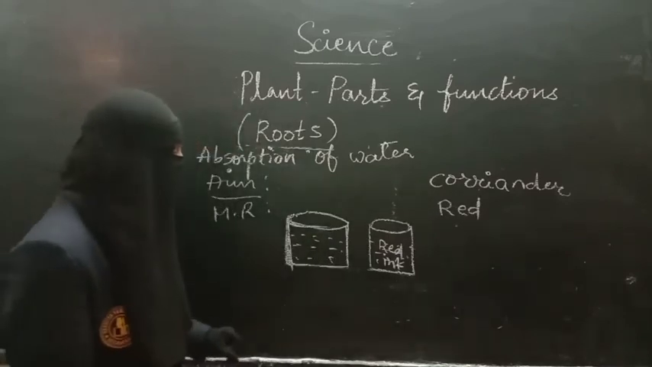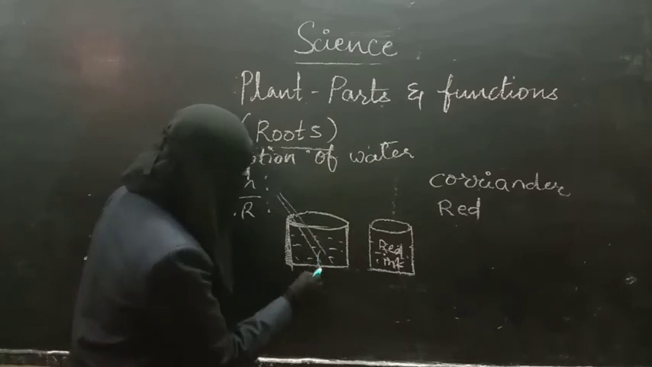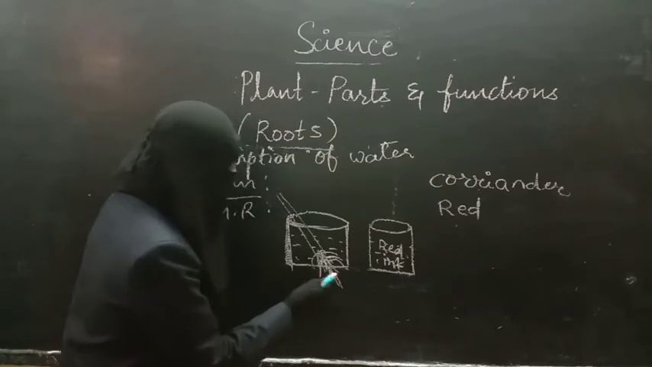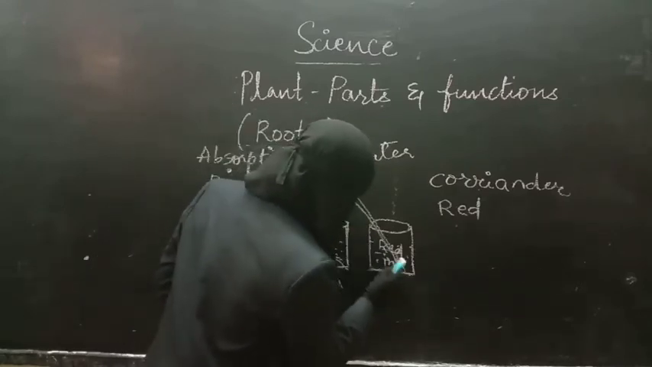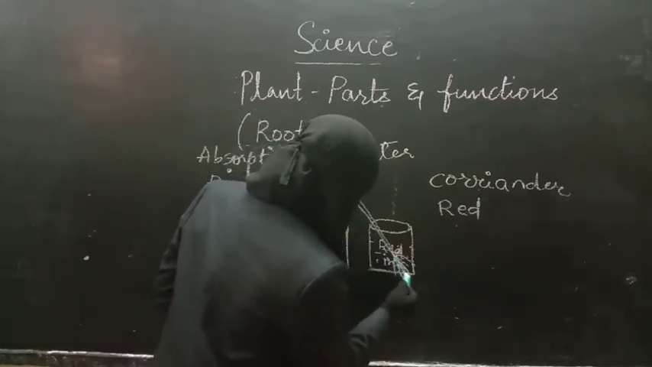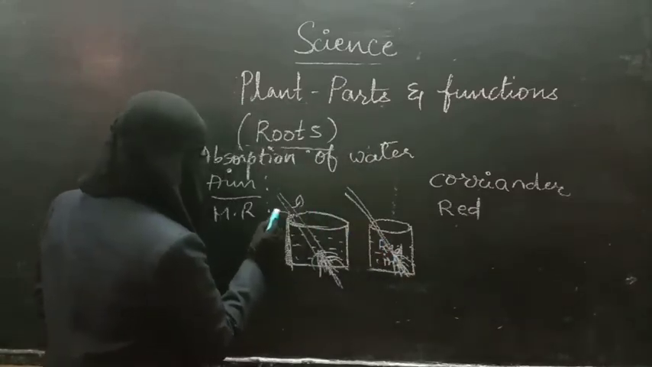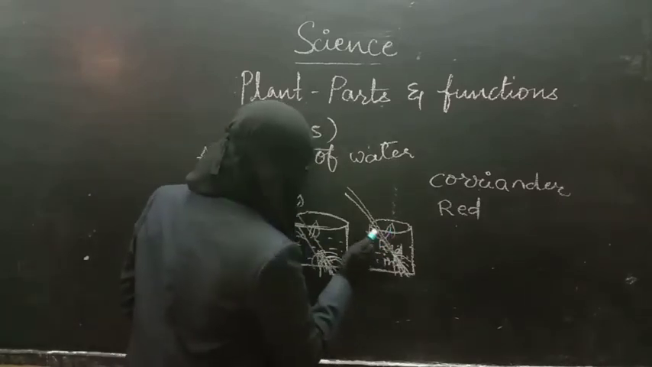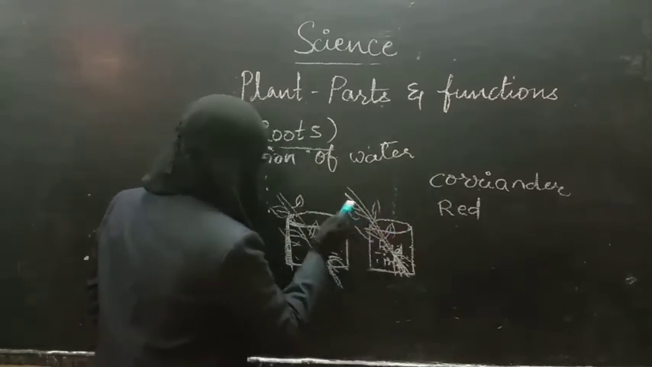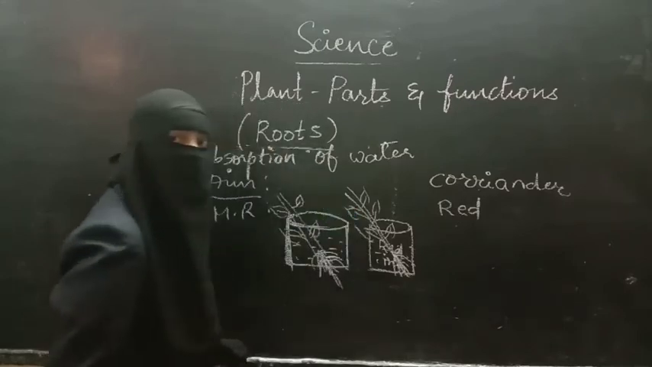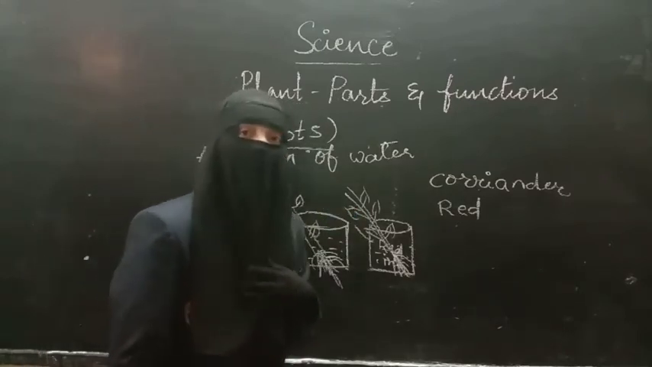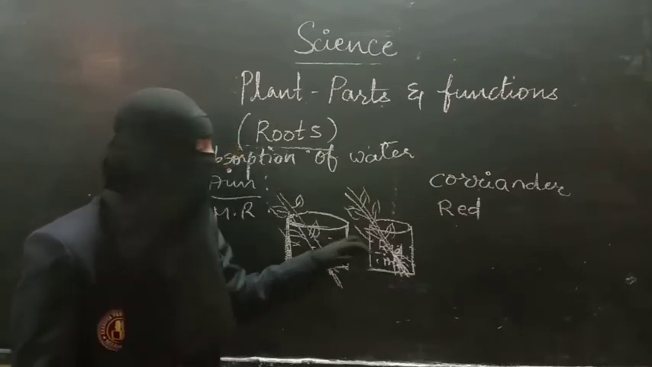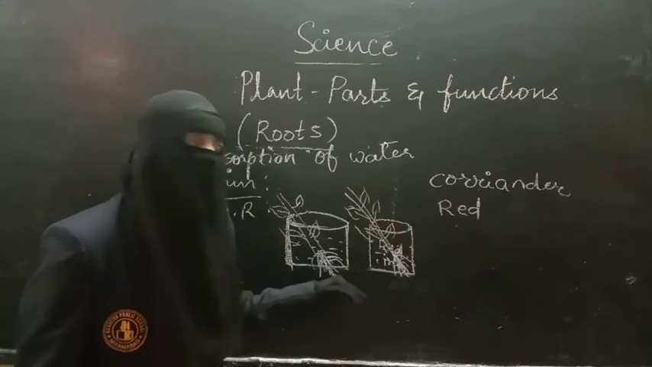Now take 1 coriander plant and put it here along with roots. Here it is taproot. So here is the plant. Students, I am drawing this rough diagram so that you can understand. Actually, this is an activity, so we will be doing it in the school. So now you have immersed 2 plants with roots in the 2 glass tumblers.